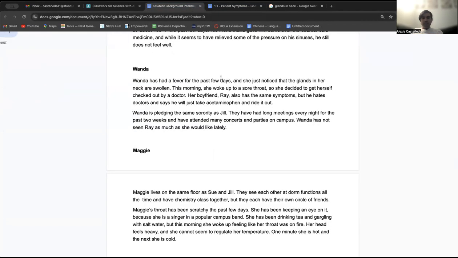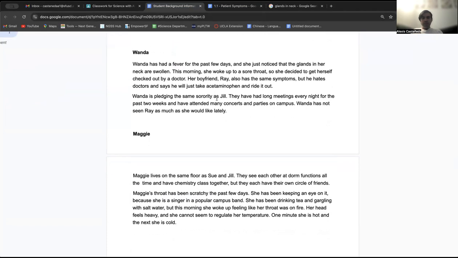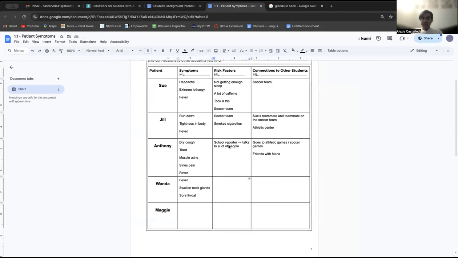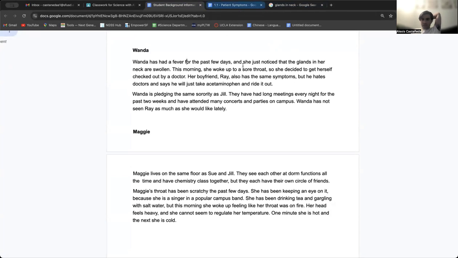Okay. What are her risk factors? What are things that make her more likely to get sick? So let's see. It says that she's in the same sorority as Jill. They have long meetings every night for the past 2 weeks and have attended many concerts and parties on campus. So concerts and parties, again, right? These are places where a lot of people are there. So if somebody is sick at one of these parties, that means a lot of people can get sick. So she goes to parties and concerts. That means that she is more likely to get sick. If somebody at that party or that concert is sick, she can also get sick. Okay, that's probably it.